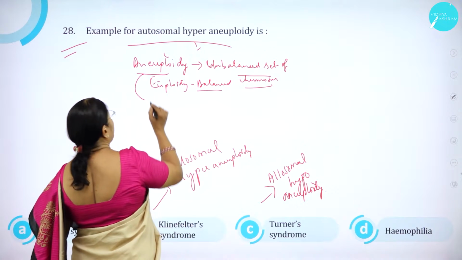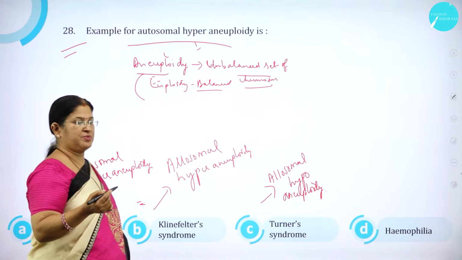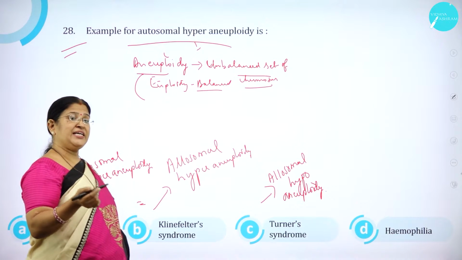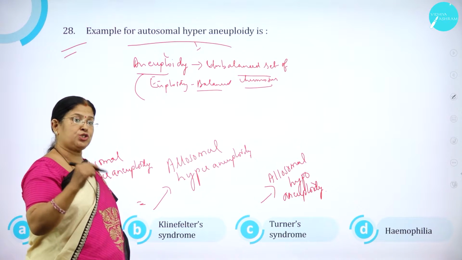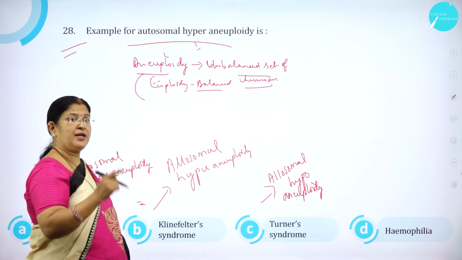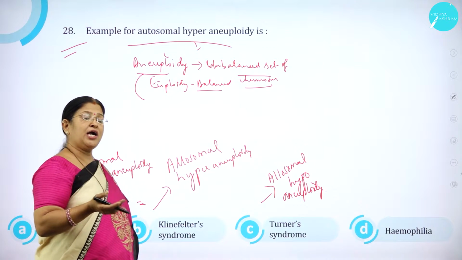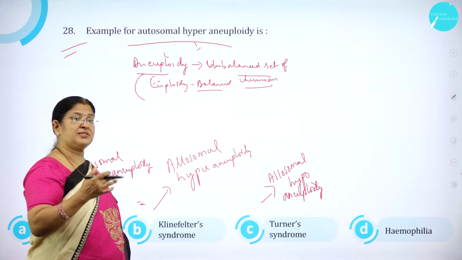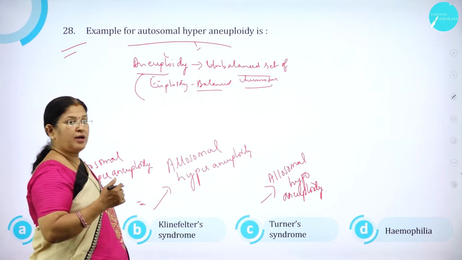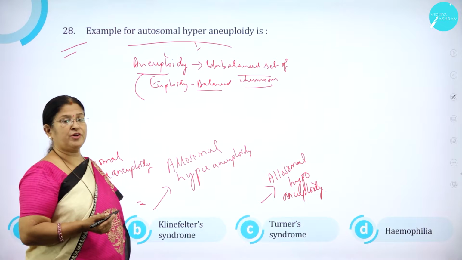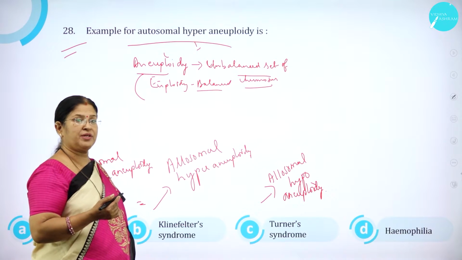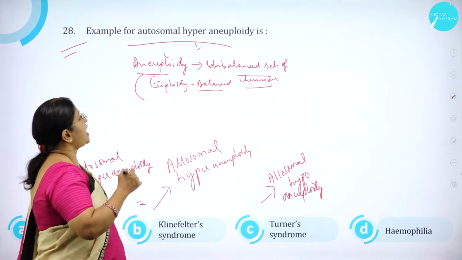What do you mean by autosome? Autosomes and allosomes are there. If an additional chromosome is added to an autosome, it is called autosomal hyperaneuploidy. Autosomal hypoaneuploidy means deletion. So addition or deletion of a chromosome to the normal set of chromosomes leads to what? Aneuploidy.